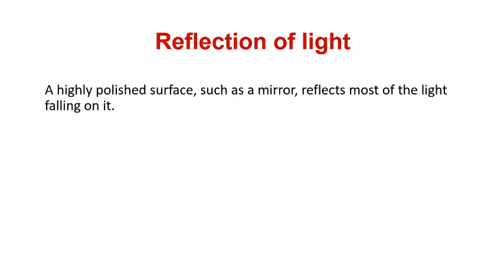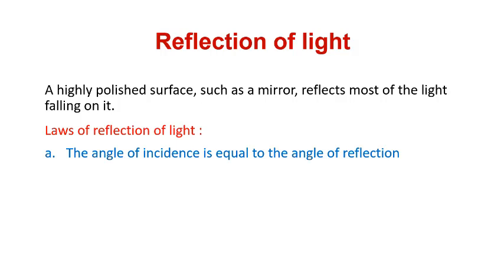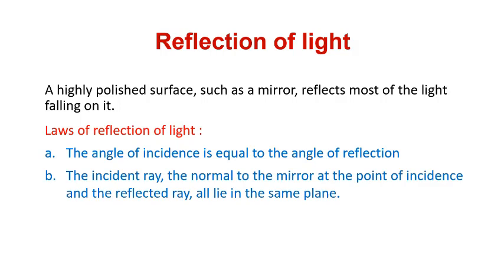So what is reflection of light? A highly polished surface such as a mirror reflects most of the light falling on it. Laws of reflection of light. The angle of incidence is equal to the angle of reflection. The incident ray, the normal to the mirror at the point of incidence, and the reflected ray all lie in the same plane. What does this mean? Let us study elaborately.